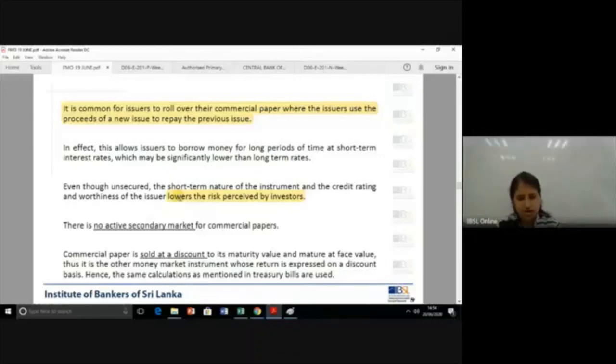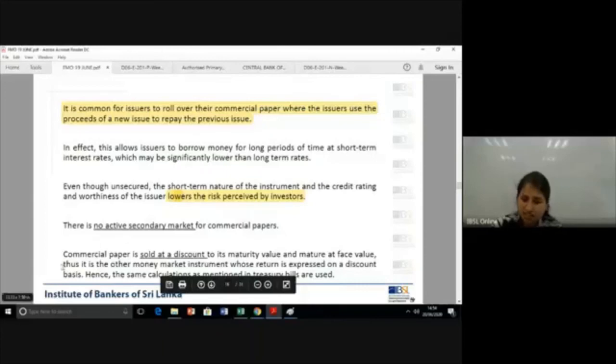Why? Issued by a good credit rated company, and with a shorter maturity as well. Point to note is commercial papers don't have a secondary market. Unlike treasury bills, no secondary market for commercial papers.